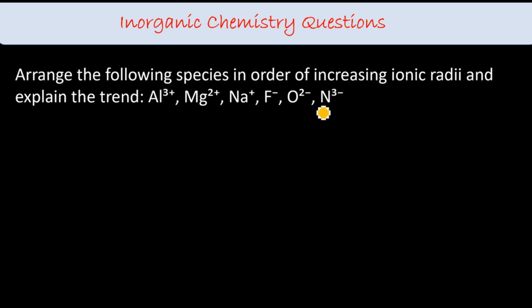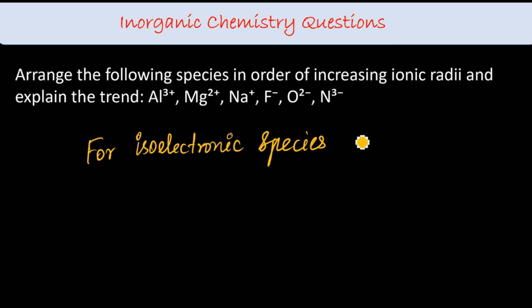So all the species are isoelectronic, so we shall have 10 electrons in each, right? For isoelectronic species, isoelectronic meaning same number of electrons, the ionic radius is inversely related to its nuclear charge. Nuclear charge is nothing but the atomic number, the number of protons.